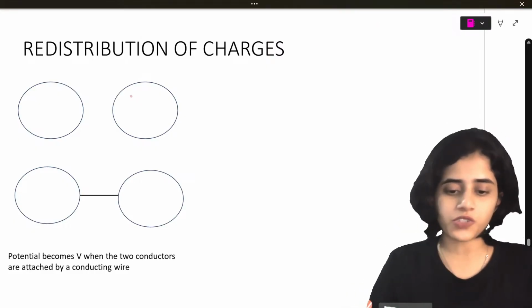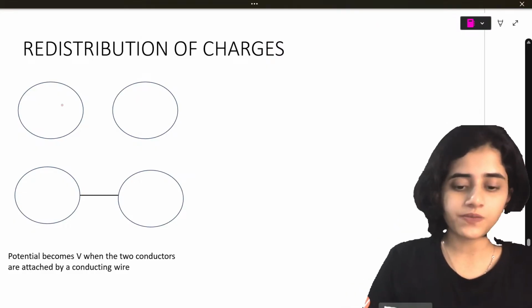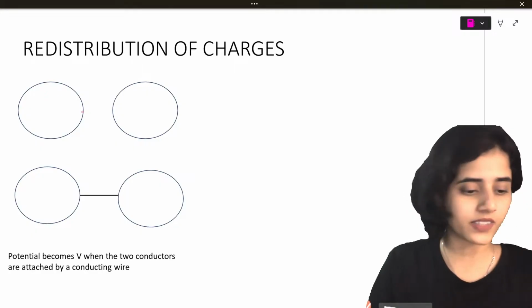So, for redistribution of charges, imagine these are two conductors.